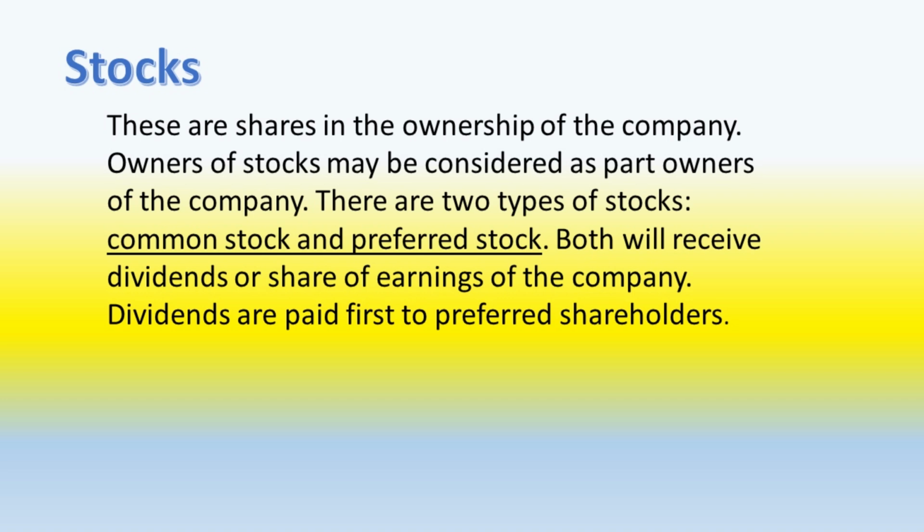Stocks. These are shares in the ownership of the company. Owners of stocks may be considered as part owners of the company. There are two types of stocks, common stock and preferred stock. Both will receive dividends or share of earnings of the company. Dividends are paid first to preferred shareholders.